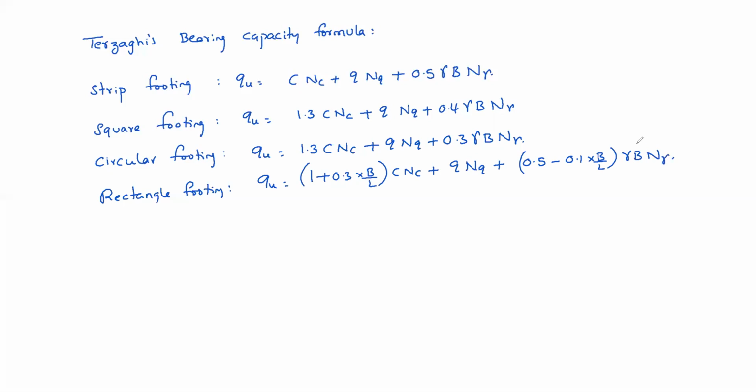So these are for the failures based on Terzaghi, two kinds of failures actually. General shear failure can be used for dense sand and stiff clays. General shear failure means there is no local compression.